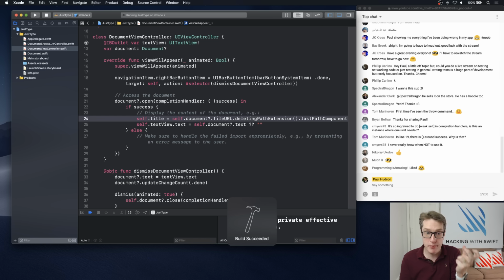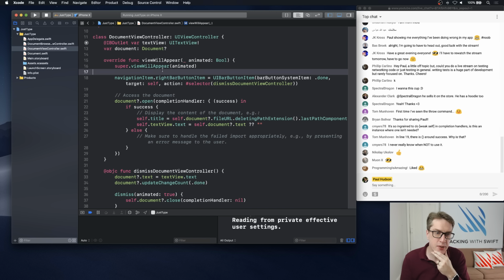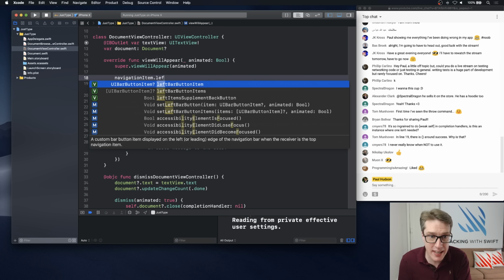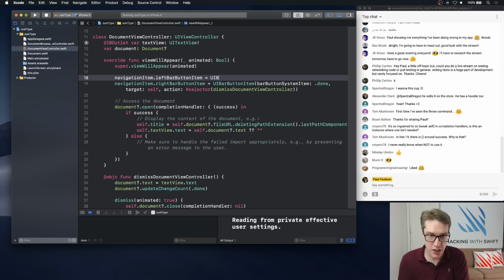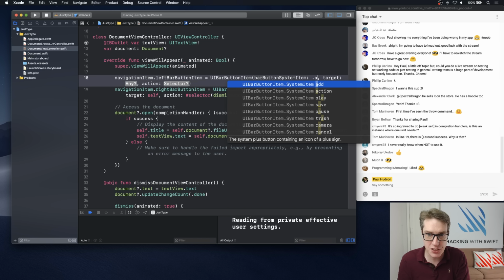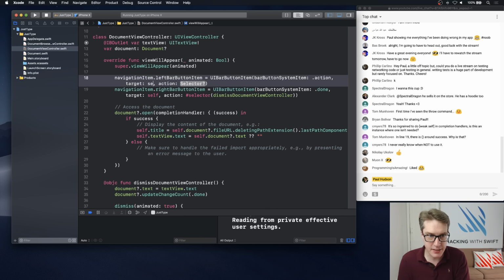Should now show at the top, untitled3.txt. The other thing we're going to do is add a left bar button item so the user can share our content whenever they want to. We'll say navigation item dot left bar button item equals a UI bar button item with the type dot action, target self, action hash selector share tapped, like that.